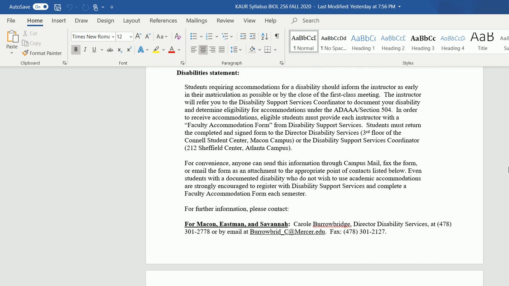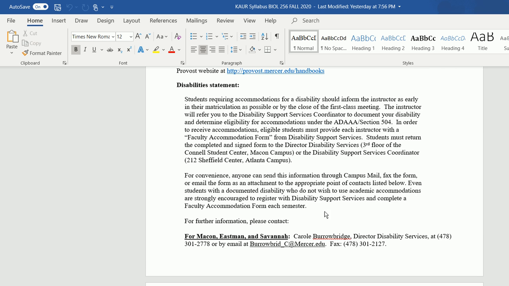Disability statement. If you have any kind of a disability, you need to contact the disability office here. The disability office people will send the accommodations for you to me, and then on the basis of the accommodation, I can give you the extension on the deadlines, and I can give you extra days, whatever is there in your accommodation.